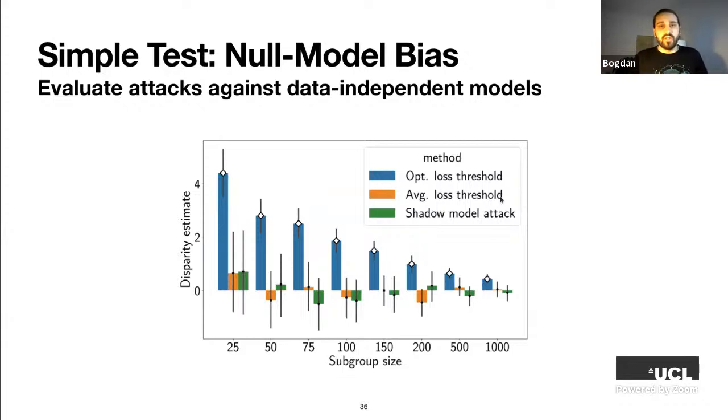In contrast, the optimal loss threshold, in which the threshold was chosen using the distribution of the model's loss on the training data. This is a lot of information about the training data. It has a lot of bias because it was able to capture this difference between the finite data distribution induced by the dataset and the actual data distribution. And in the end, when the subgroup size is very small, for example, 25 or 50, we see a rather high disparity estimate. Again, this is on data-independent models that have not seen the data set at all, right? So this doesn't make much sense. We don't want that.